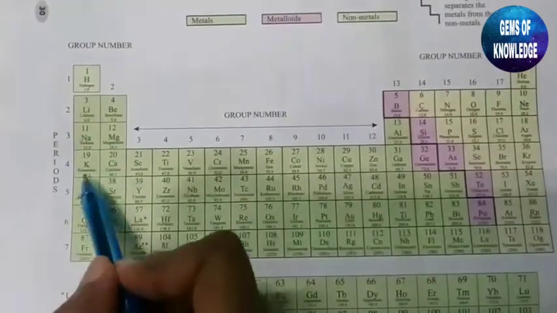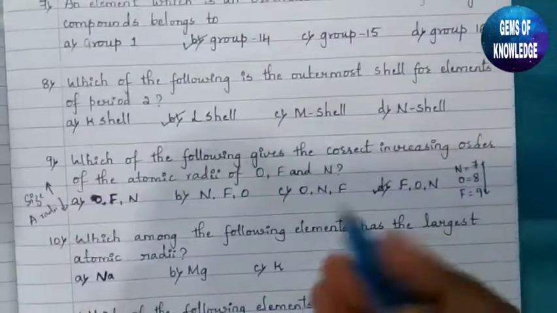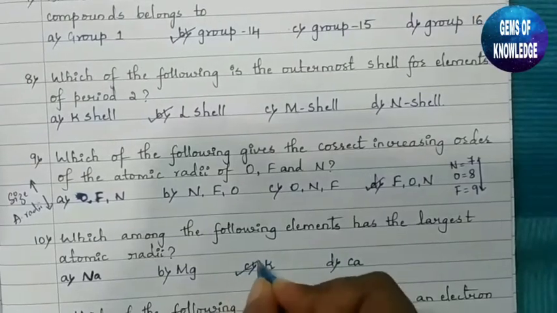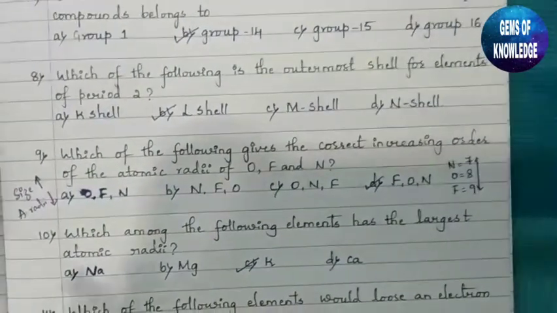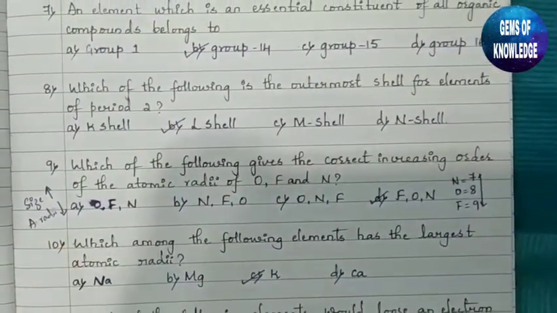So the correct answer here is potassium. Let us search for the potassium answer here. It is option C. So this is the correct option. Potassium will have the largest atomic radii.